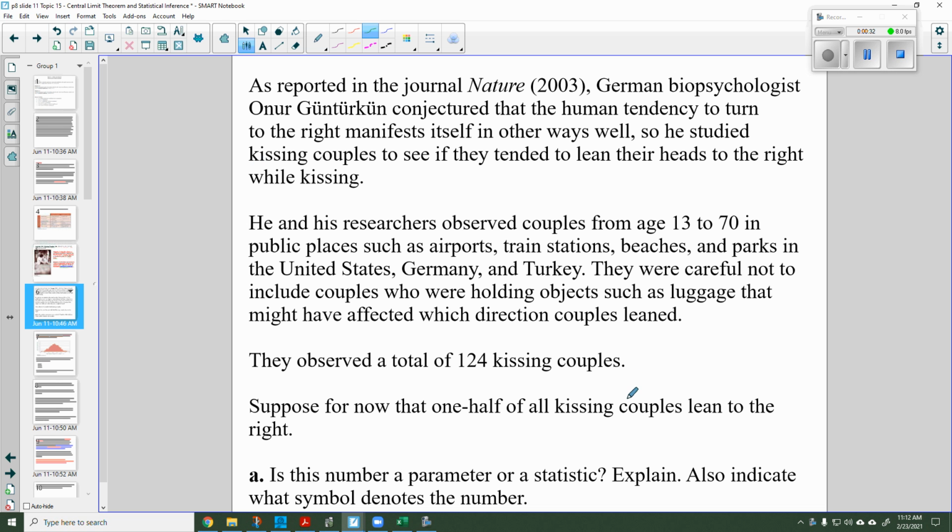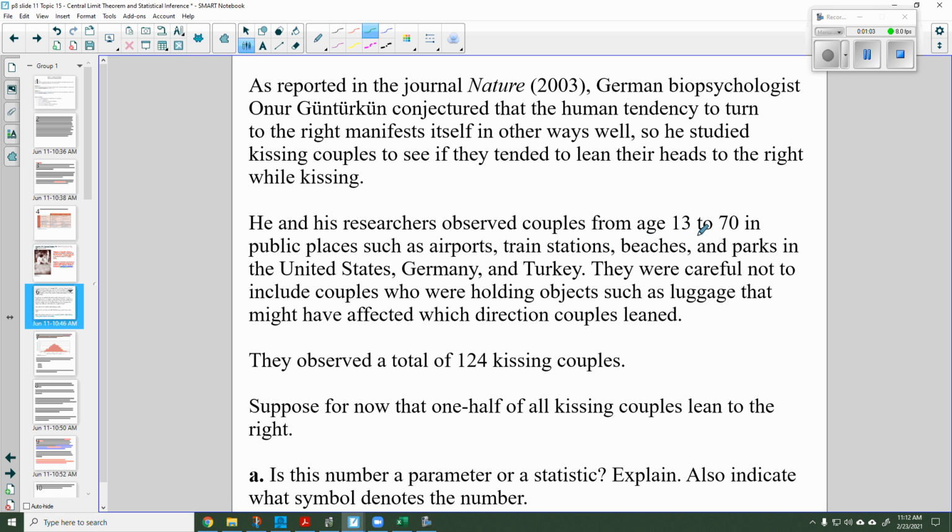So there was a German biophysicist who wanted to know whether the fact that we have right-handed and left-handed, or you kick with one foot more than the other, your vision is more with one side than the other, was something similar for whether people turn their heads to the right or to the left when they're kissing.